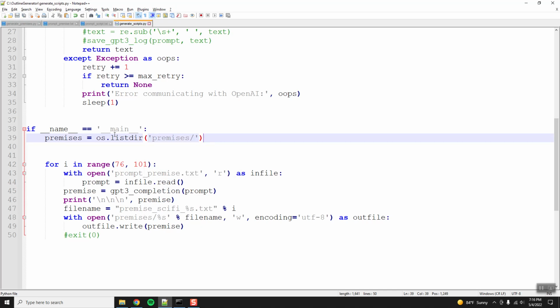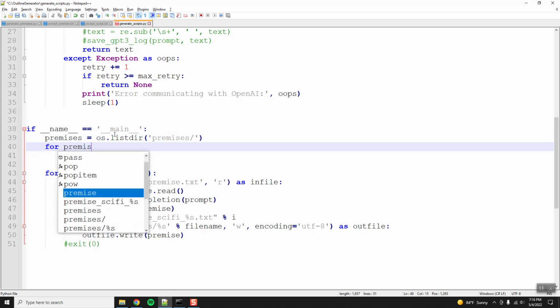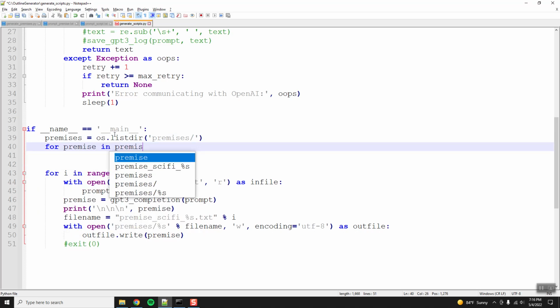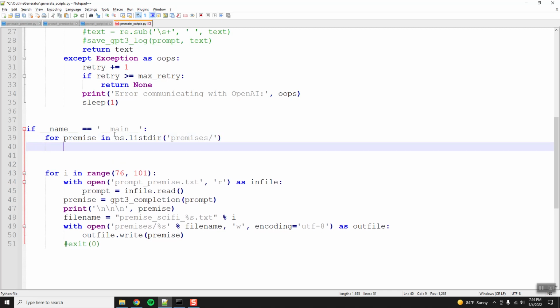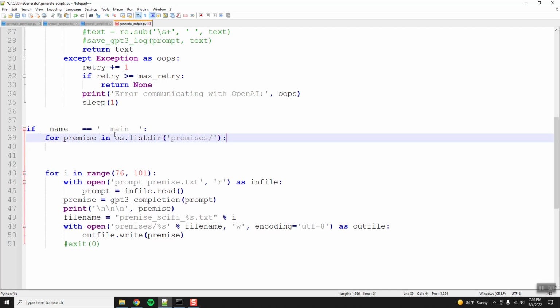And then we'll do for premise in premises. You can also do a one-liner here, actually, so let's do it that way, because that's more Pythonic. For premise in premises, we will do